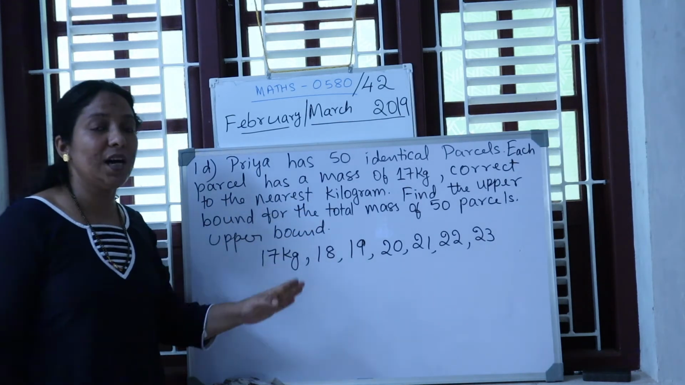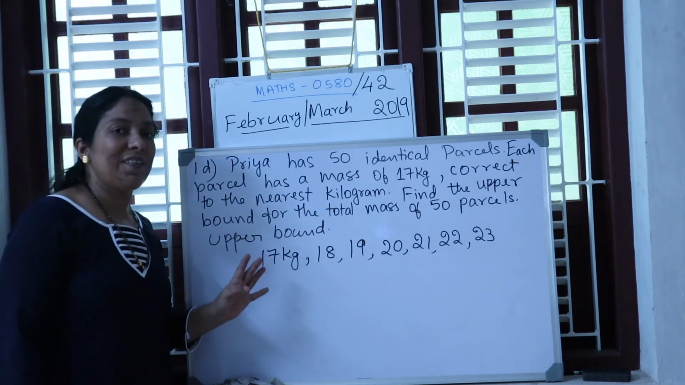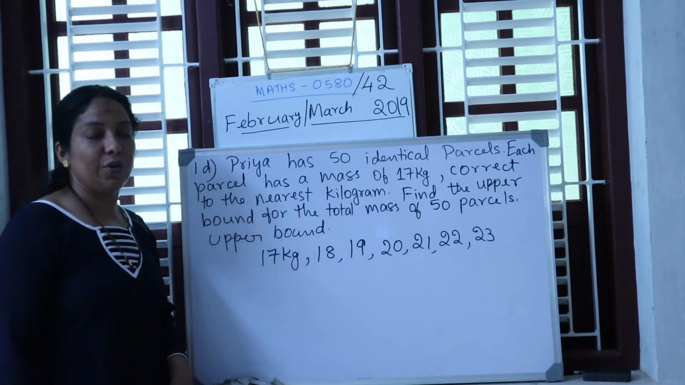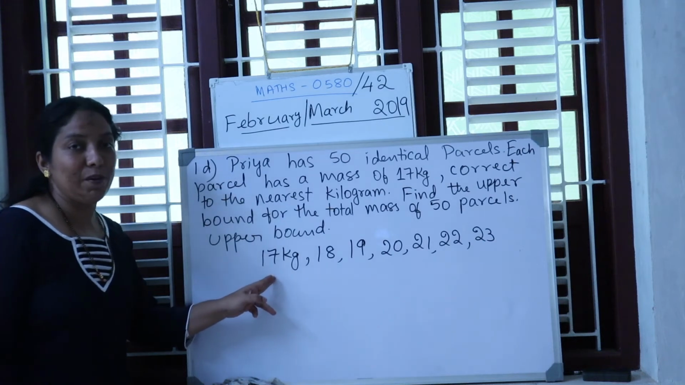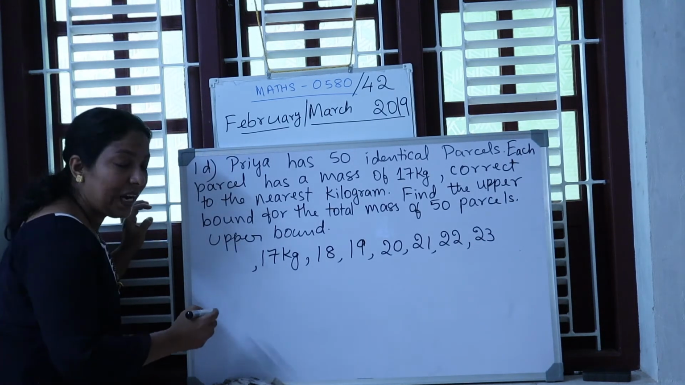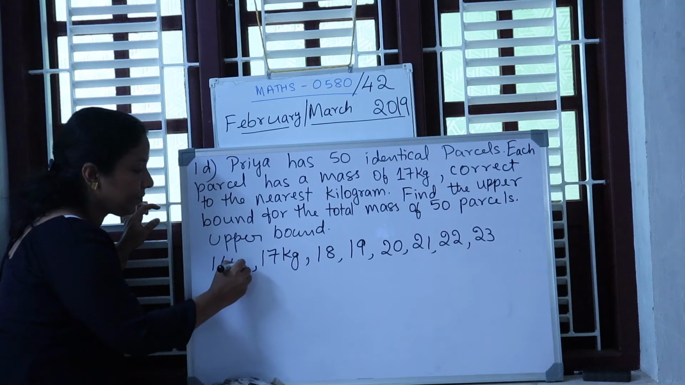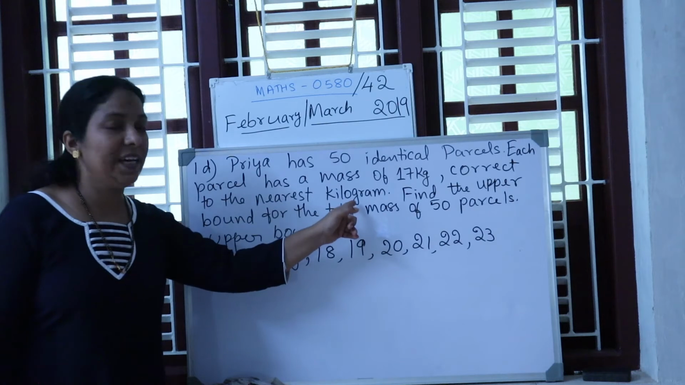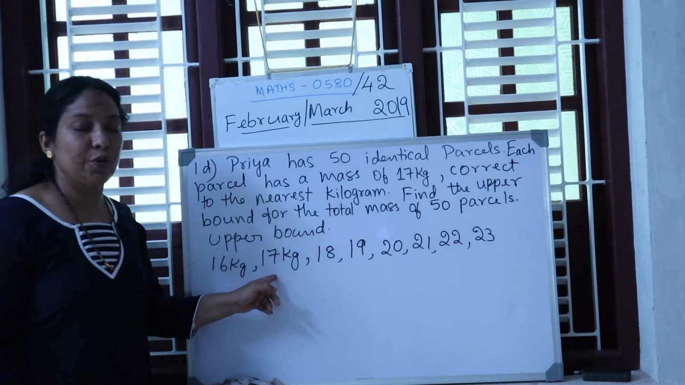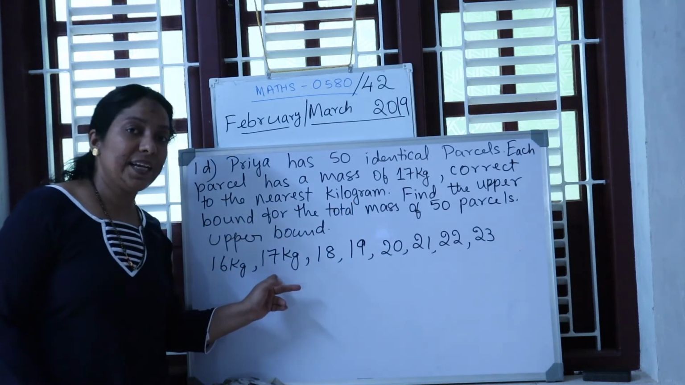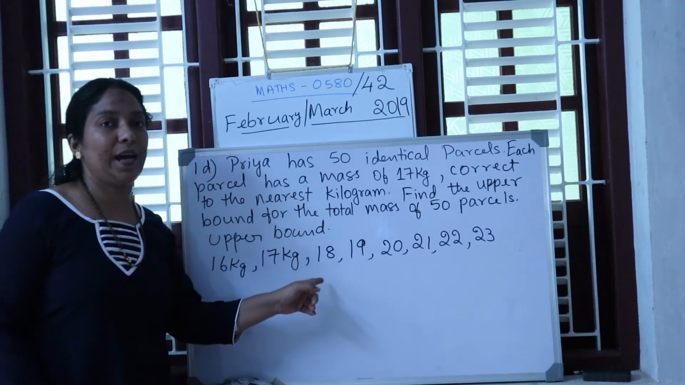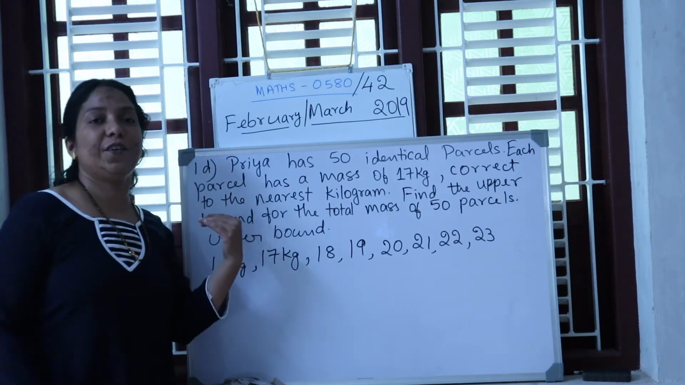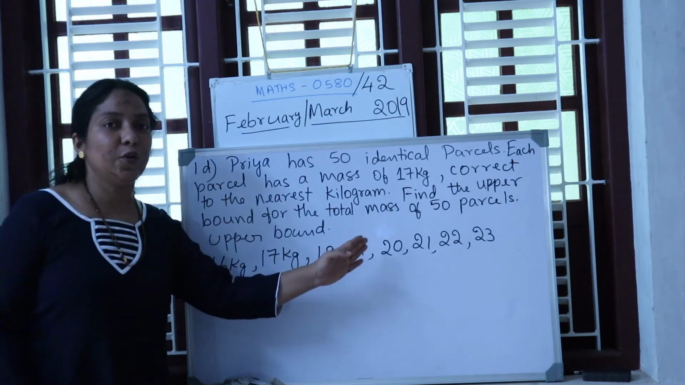Because they have considered to the nearest kilogram, in between 17.1, 17.2, 17.3 are not considered. They have rounded to the nearest kilogram. What about the previous kilogram before 17? Before 17 it is 16 kilogram. Are you understanding? After 17 kilogram, the next nearest kilogram is 18 kilogram. The previous is 16 kilogram. The previous to that is 15 kilogram. So each 1 kilogram we have rounded.